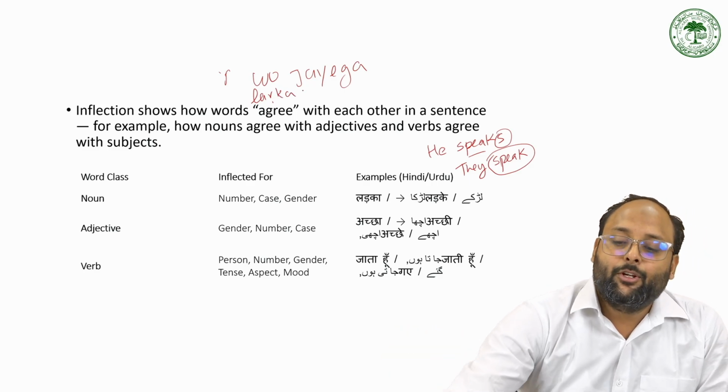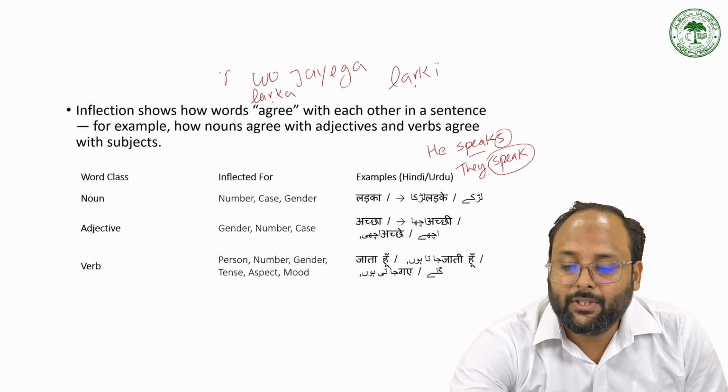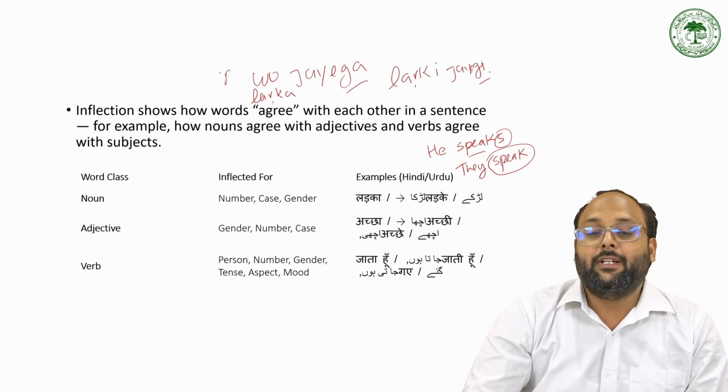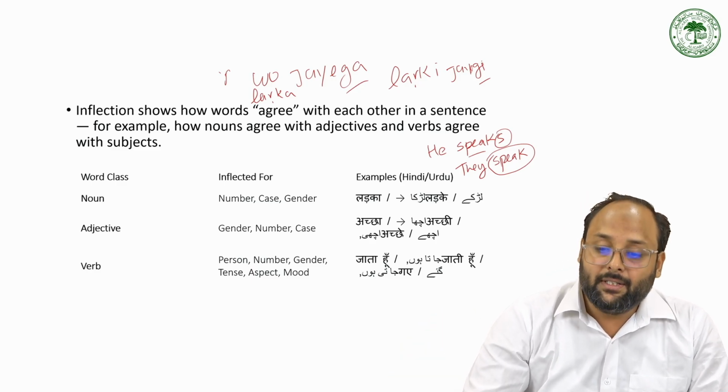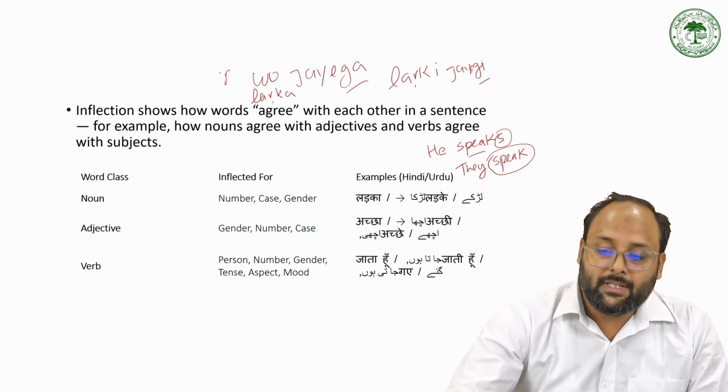Or when we speak like लड़की, it is like जाएगी. So here we have either जाएगा or गी. Or when we say लड़कियां जाएंगी, लड़के जाएंगे. So this kind of inflection is in the verb.